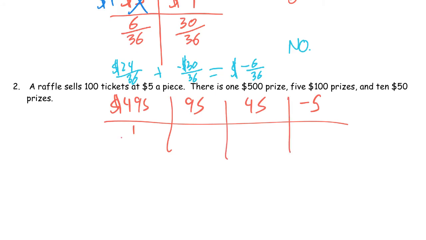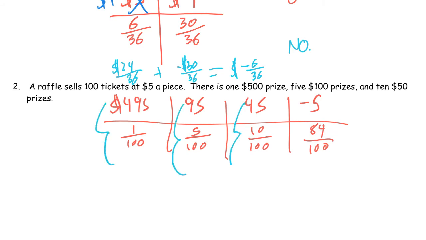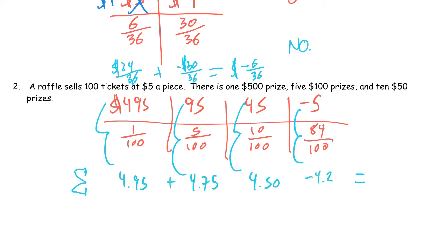There's only 1 out of 100 chance you do this. There's 5 out of 100 chances you do that. There's 10 out of 100 chances you do that. And 1 plus 5 plus 10 is 16. So there's 84 ways that you will just lose your $5. So now if you get your expected value, you just multiply this down, this down, this down, this down, and I would just get those all as decimals. Then you'll sum this up, and that will equal this. So here's the decimals. When you add these up, you get $10.